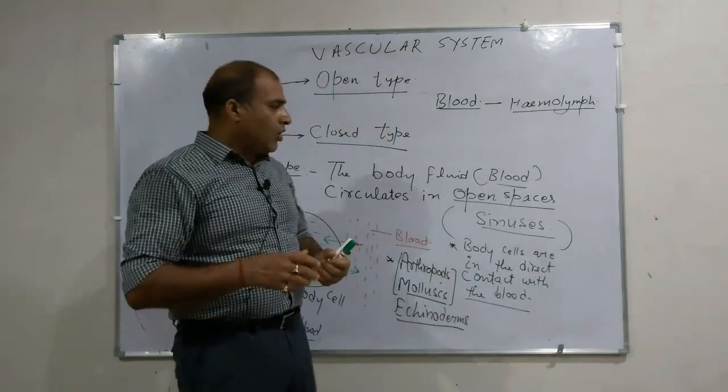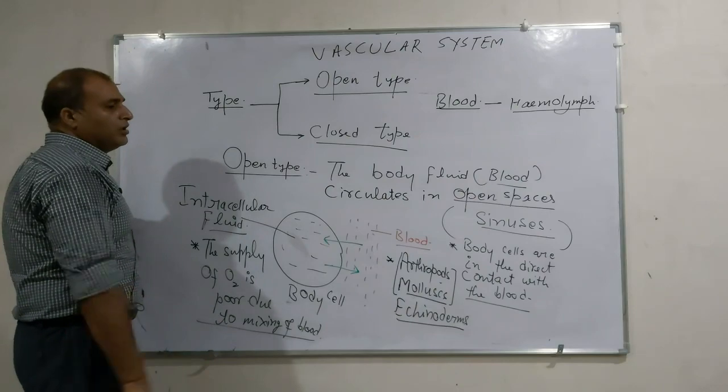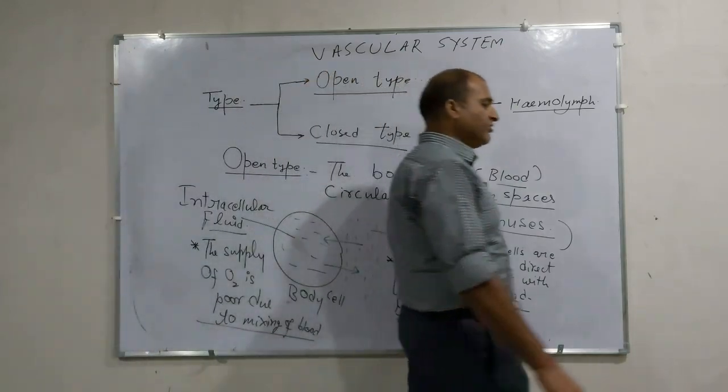Okay. Now, let us see the closed type of blood vascular system.